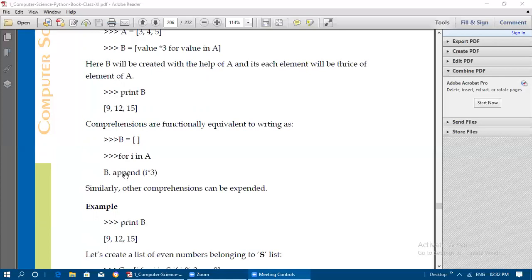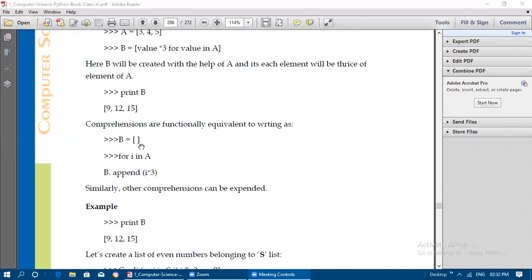That is the use of the append function. It is a function name, so it has opening and closing parentheses. This is equivalent to the earlier list, and in this manner also we can get the same list.